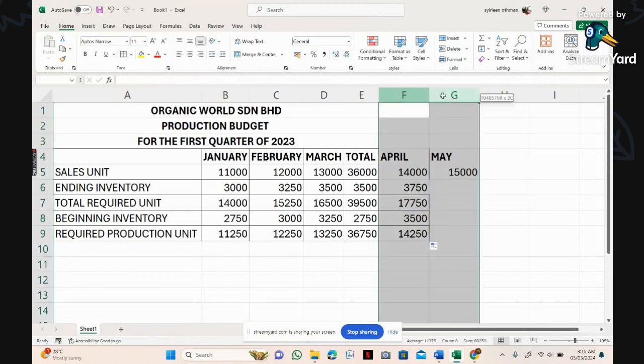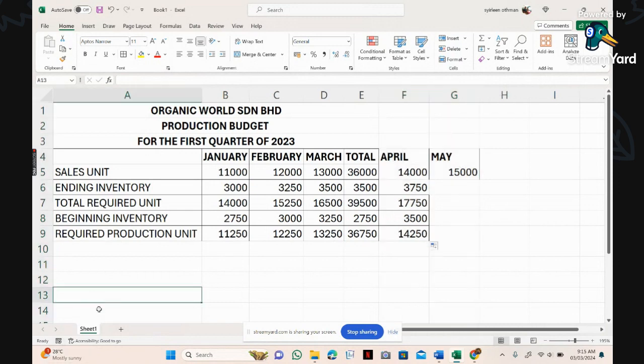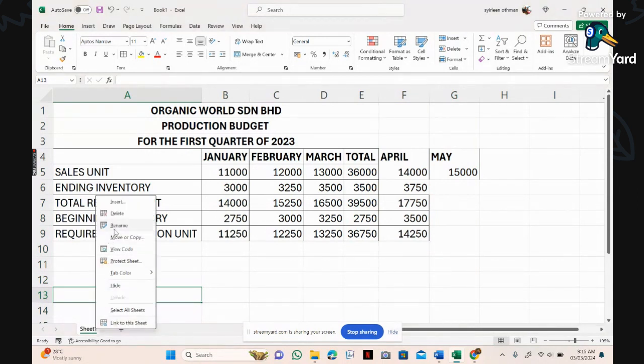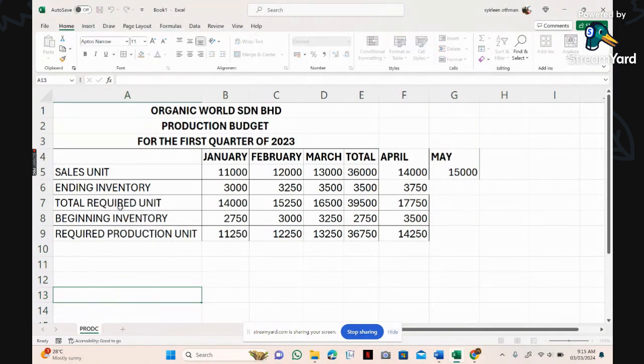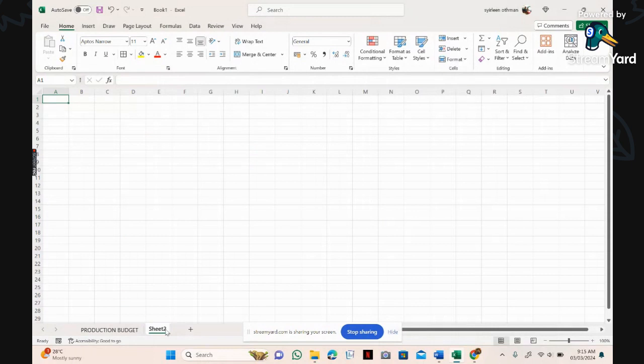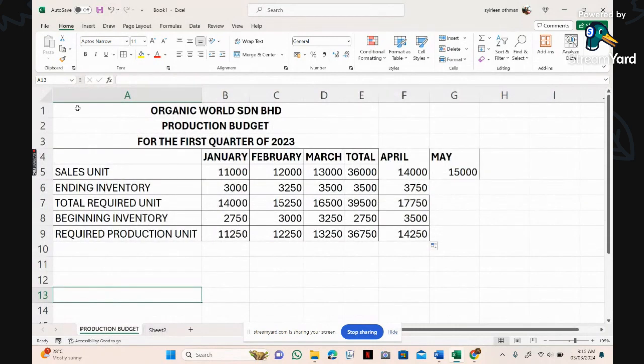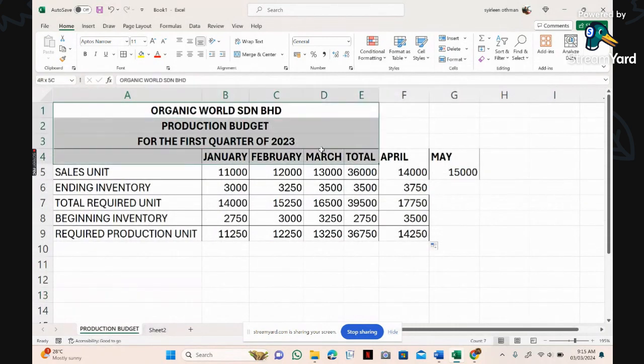Later, we are going to hide this one. I'll hide it in a moment. Now we're just going to rename this as production budget. Next, you are going to have your direct material budget. I'm going to copy the upper part of your production budget.